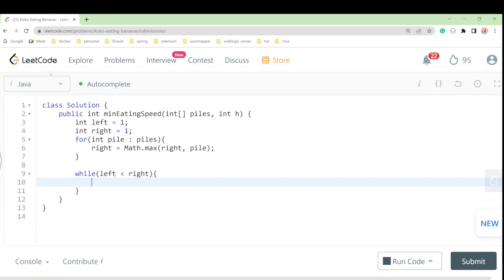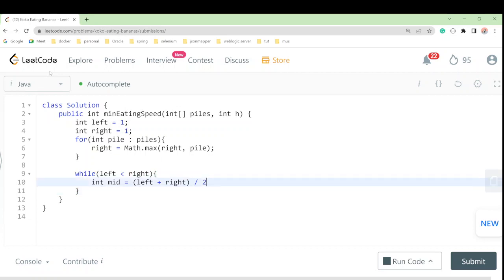So how will we do that, we have to find the mid: left plus right, this is nothing but our binary search, divided by 2. And for safer purposes, we will put it into braces.